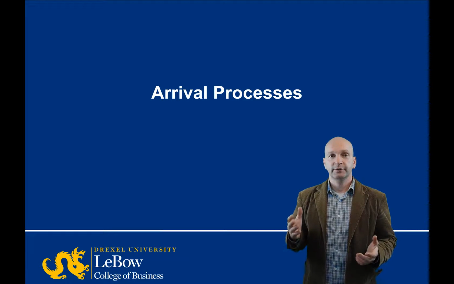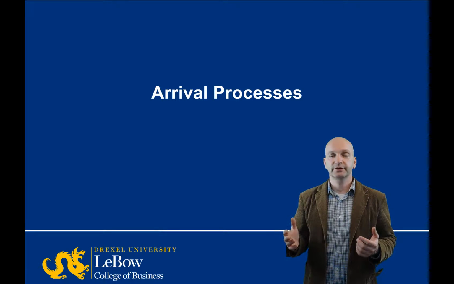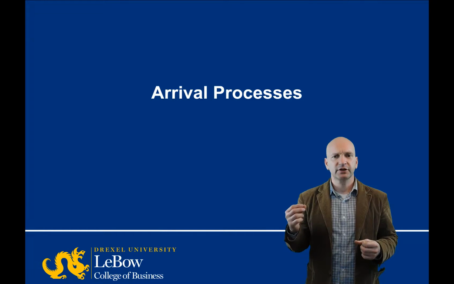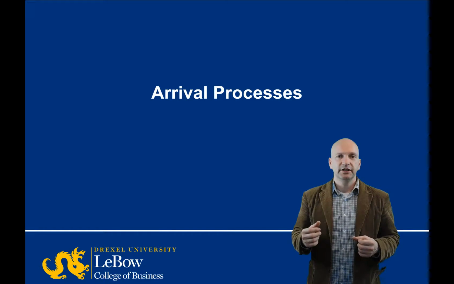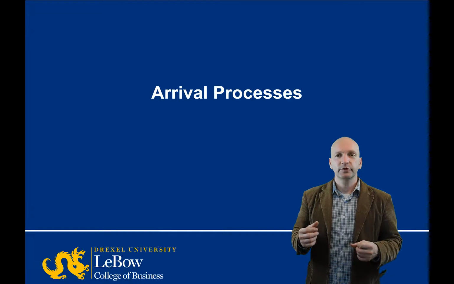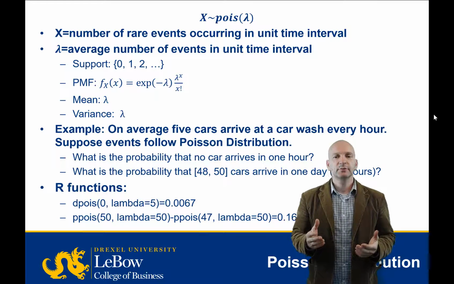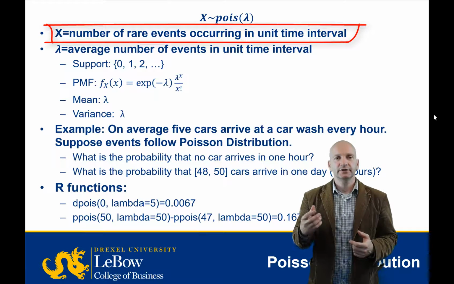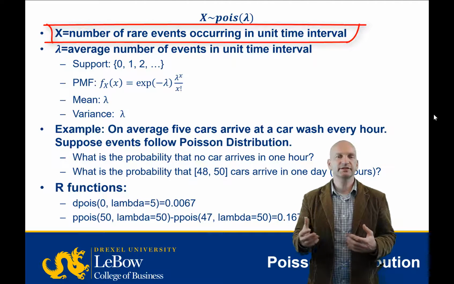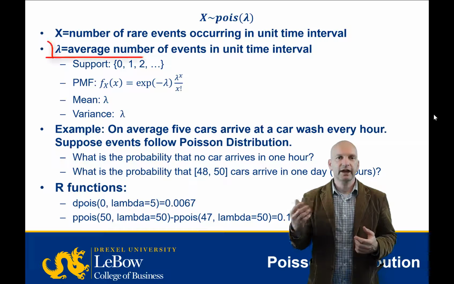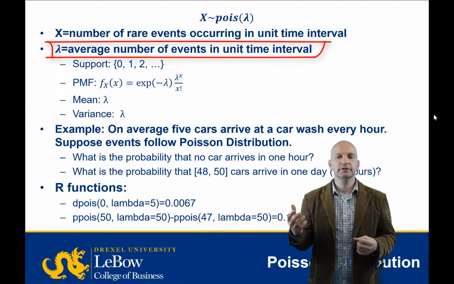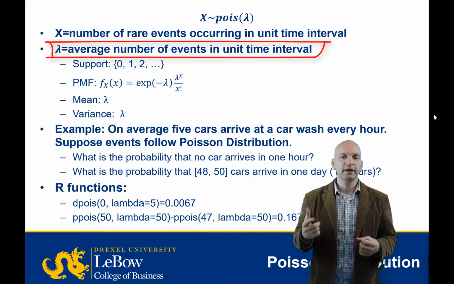So now we're done with the Bernoulli trials, at least for random variables that are based on Bernoulli trials. Instead, we're going to talk about what's called an arrival process. And the random variable that we use to describe this is one called the Poisson random variable. The Poisson just counts the number of occurrences of a rare event in a unit time interval or space interval. If we have the average number of arrivals per unit time, we're going to call that lambda.